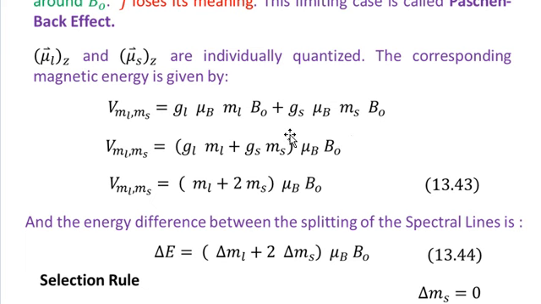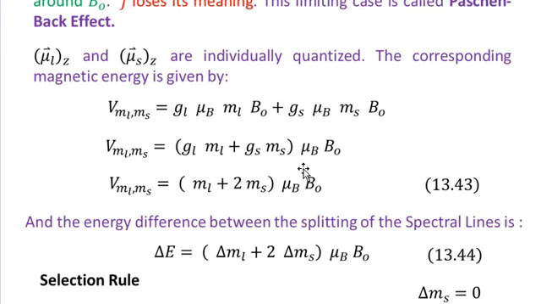The rest of the quantities are the same, and we have also spoken about these quantities in previous lectures. The common quantities are mu B and B naught. We can take them common out of the two terms, and the two terms in the brackets will be equal to GL ML plus GS MS, and outside the parenthesis we have mu B and B naught.